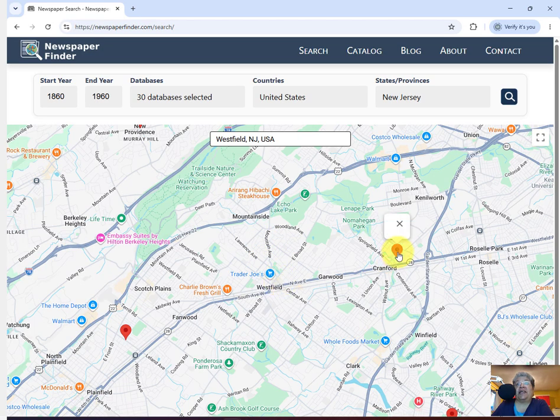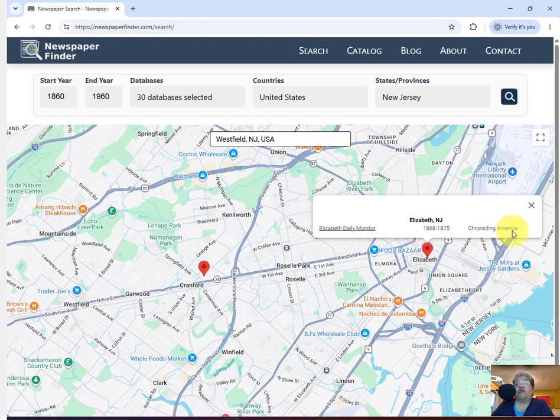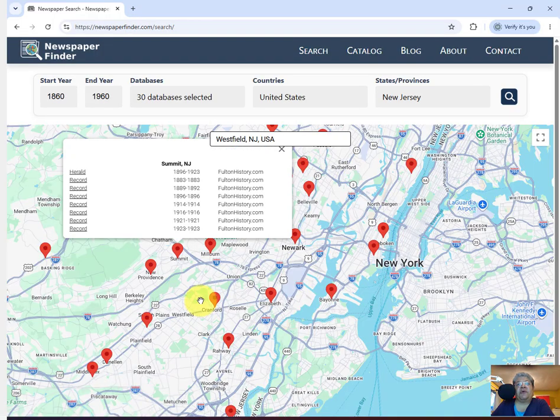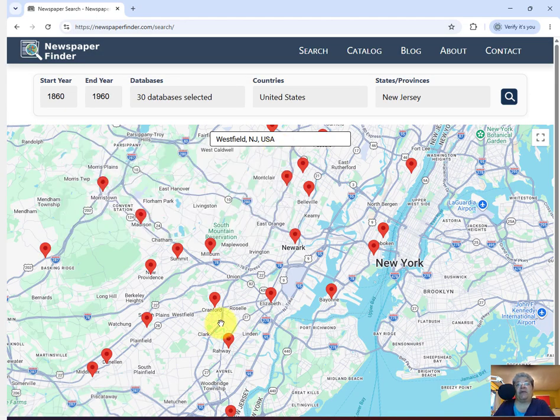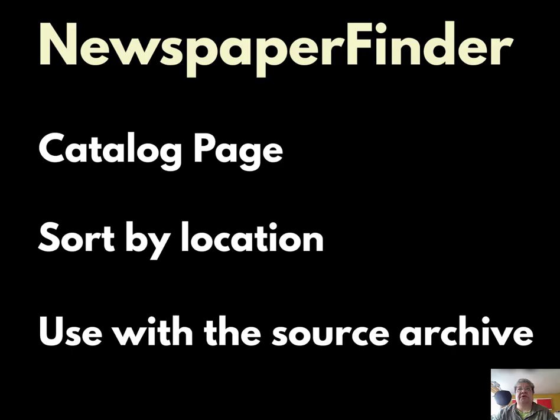But Cranford is still there with Fulton History. And then if I go to Elizabeth, Chronicling America. So sometimes it's good to thin out the places. I mean, if you're not about to pay for a subscription, start with the free options, and that does thin down what you need to research. And then you can go back in and start looking at the paid options. So that's the search page.